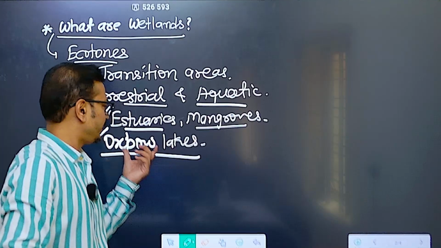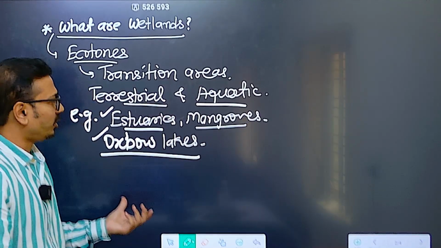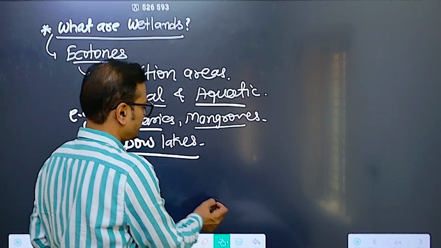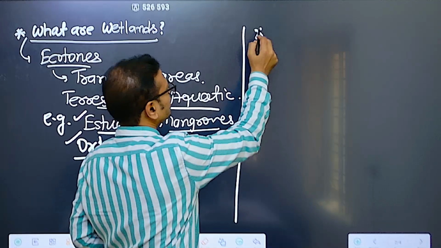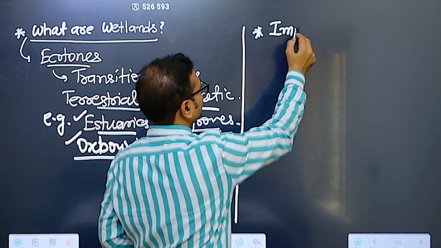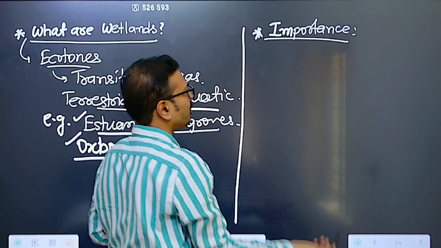So that was asked in prelims also. Basically all these wetlands are very important in terms of significance. Let's talk about significance, because they ask questions in the mains examination also: what is the importance or significance of wetlands? So let's try to understand from the GS3 paper, environment and ecology perspective.